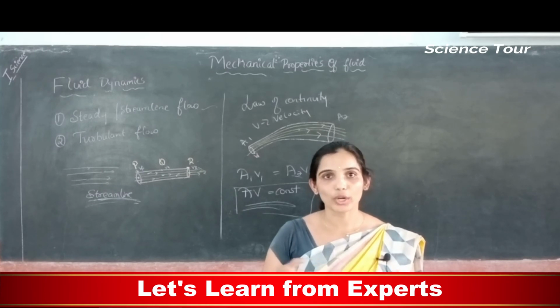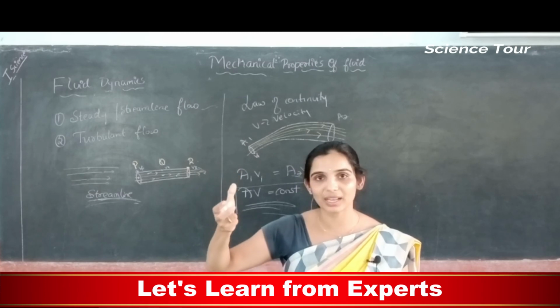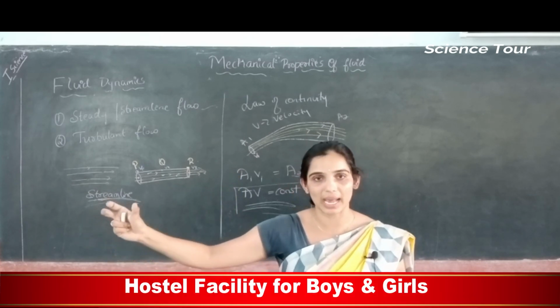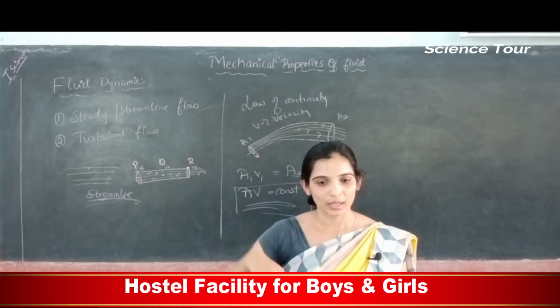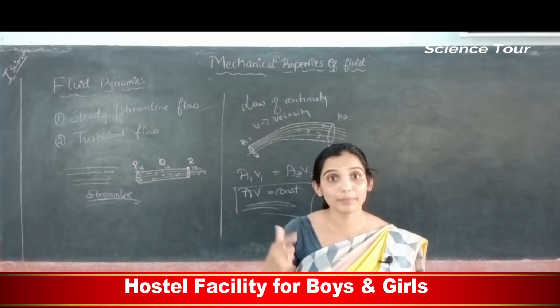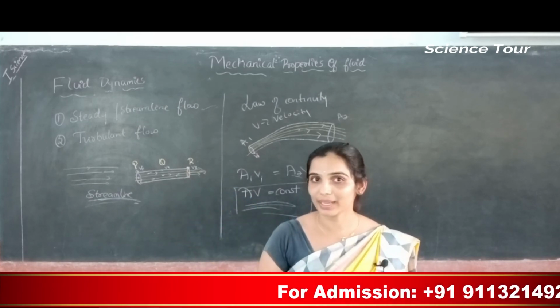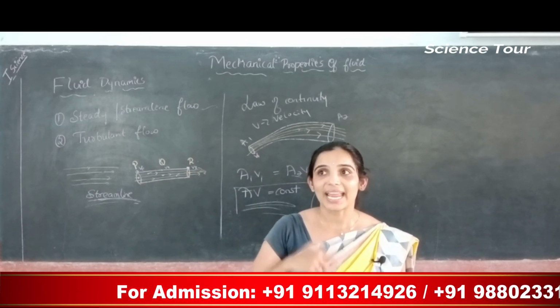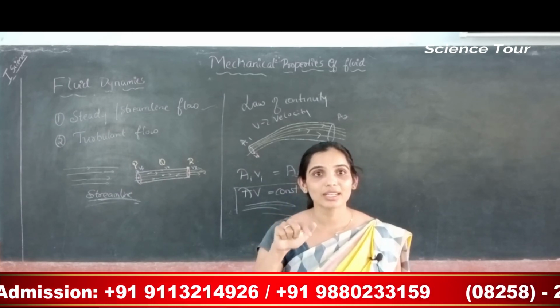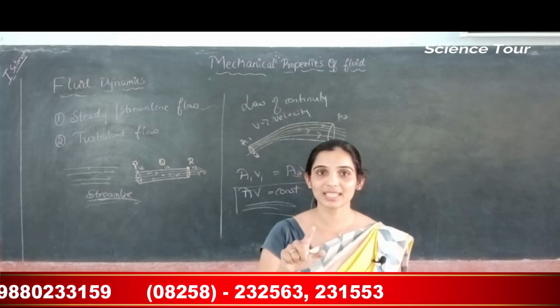Or if a different pipe of larger area of cross section is connected to the same tap and you switch on the tap, the water flow will be slow. With a smaller pipe, water flow will be very fast. With a larger pipe, water flow will be less. So you can say that if area of cross section is greater, speed is lesser. Area of cross section is lesser, speed is more.